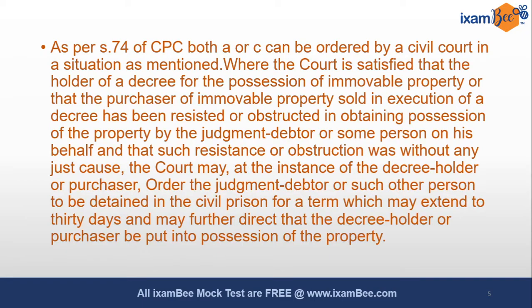Both A or C, not both of them but either of them, can be ordered by a civil court in a situation as mentioned, when the court is satisfied that the holder of the decree for the possession of immovable property, or the purchaser of immovable property sold in execution of a decree, has been resisted or obstructed in obtaining possession of the property by the JD or some other person on his behalf.